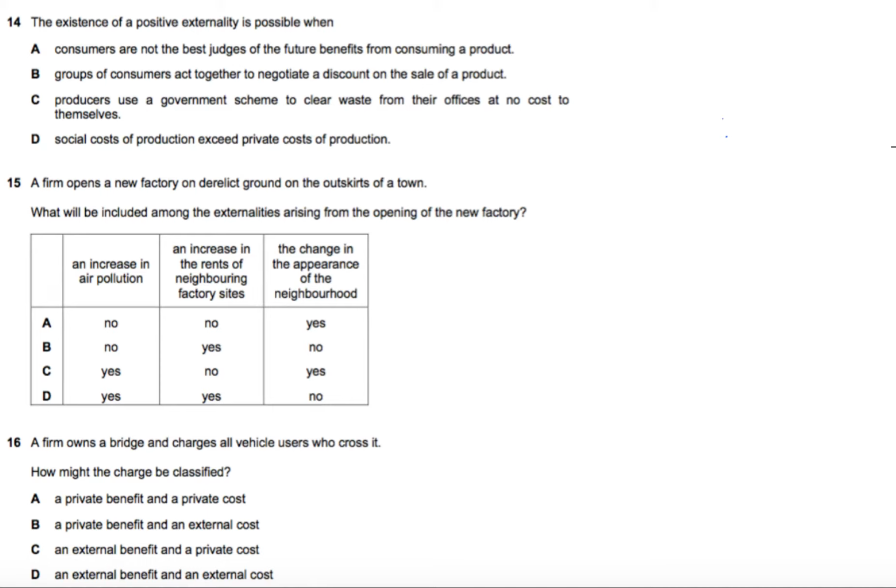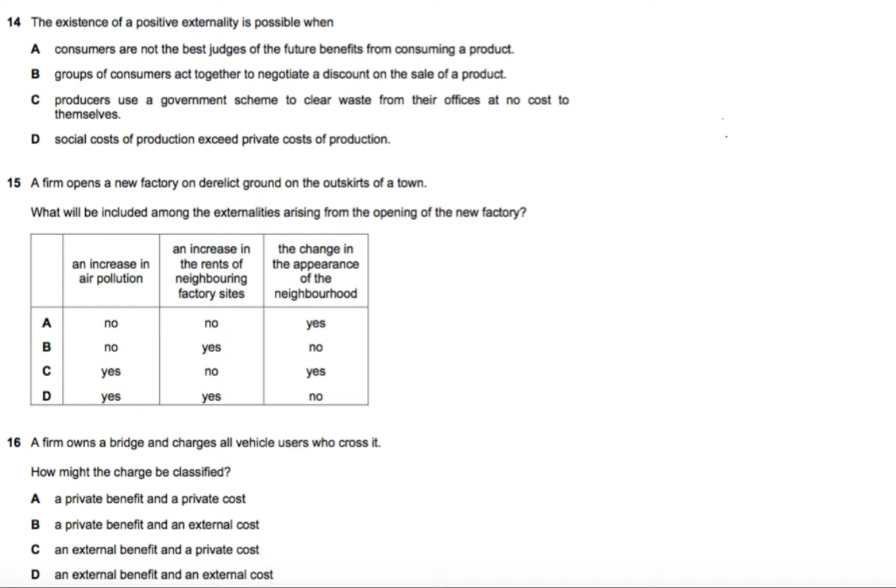So now we will do question number 14, 15 and 16 because all three of these questions have to do with the same topic, which is externality. So we will do these together in the same video. So before we do these questions, we can revise the concepts.